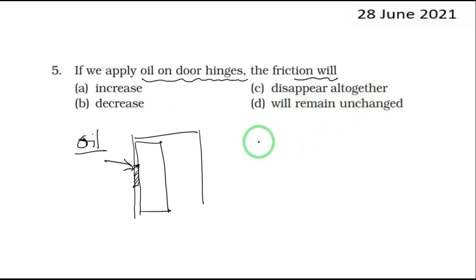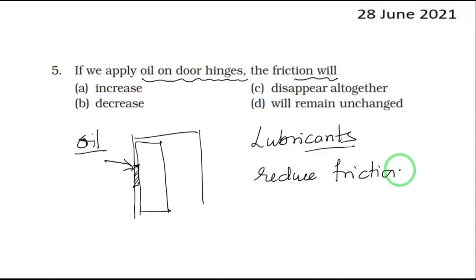Oil and many other liquids are good lubricants. And what are lubricants? These are the substances which reduce friction, right? So friction will be less if you put oil into these hinges. Sometimes because of rust, these hinges will not be able to move smoothly, they get stuck. Then what do we do?